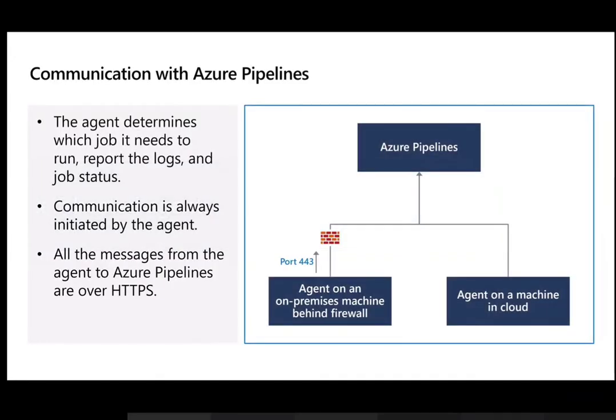Okay, now coming to the concepts per se, I think this is the last part from the concepts before we move to the demo. If you are hosting this on your own on-premise, then the only thing you require from you is opening the port 443 on respective URLs, which we use for identity or for management. That only you have to do. You don't need to have anything apart from port 443, and that is also limited to what kind of work you will do. So there is a complete documentation of how you will do that if you are purely an on-premise enterprise customer who wants to do this on their on-premise.